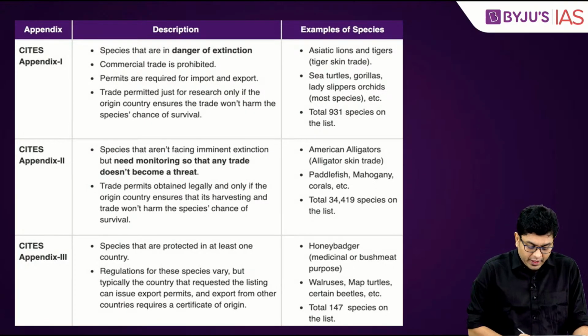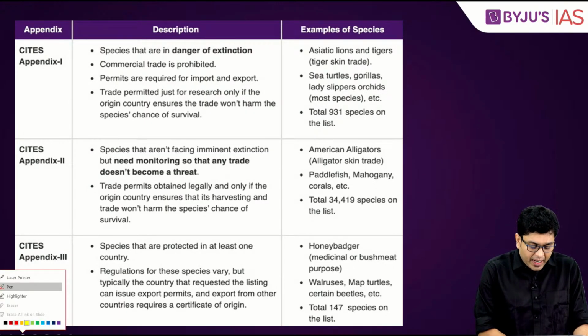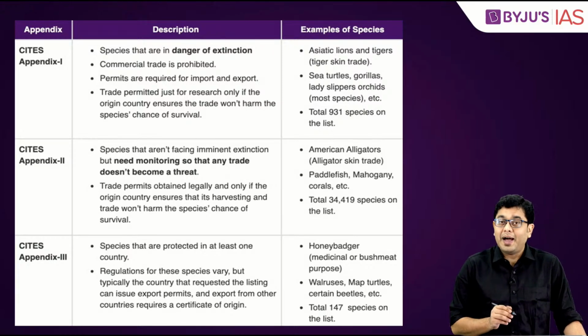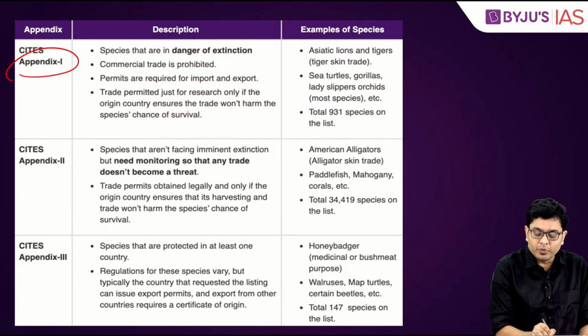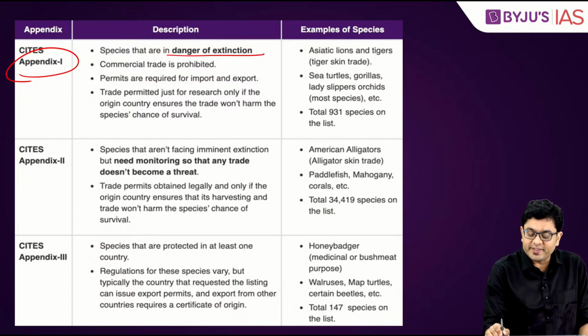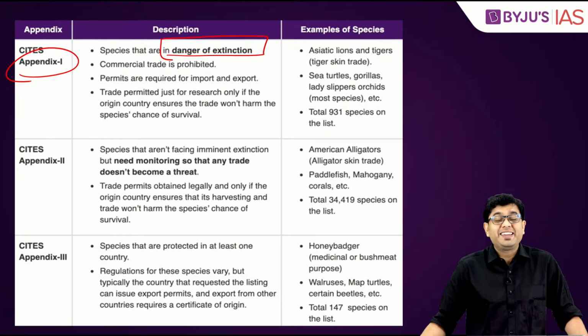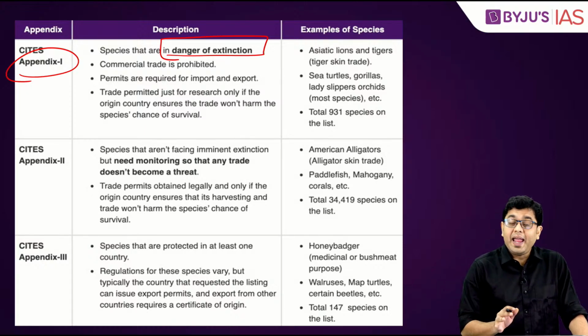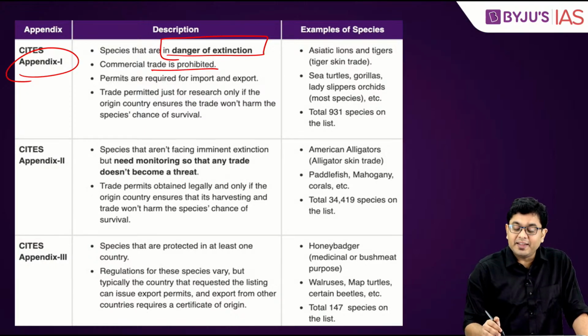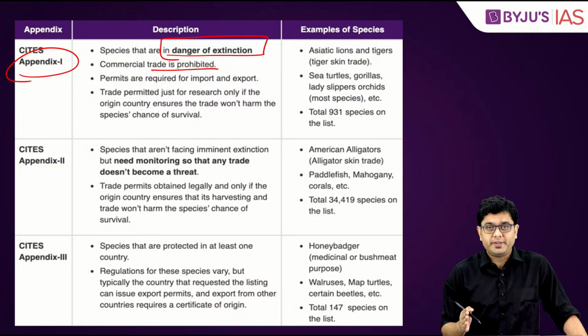Now, as I said, there are various different appendices for the different species. So under Appendix 1, these are the species that are in danger of extinction, which are very threatened. So there, the commercial trade is absolutely prohibited.